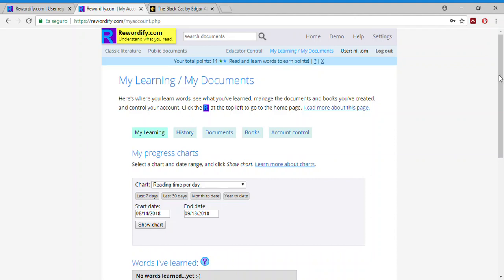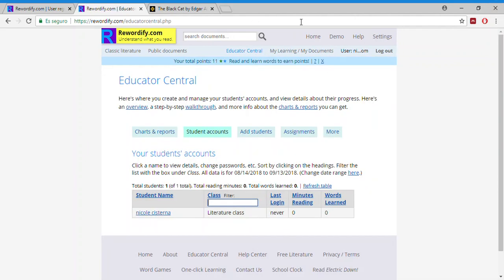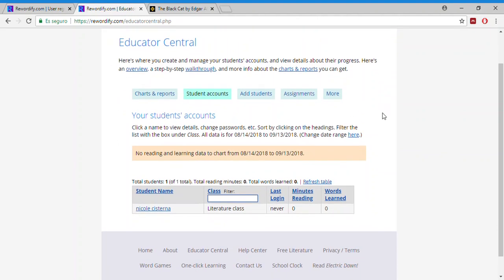Here you have the Educator Central, which is what you are going to use if you're a teacher and you have a class and you want to use the app in the classroom. So you have told me that you have a literature class.